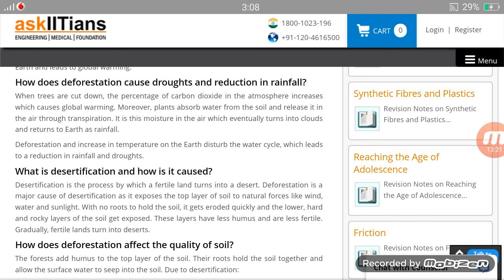Deforestation and increase in temperature on the earth disturb the water cycle, which leads to a reduction in rainfall and droughts, because when the water cycle is disturbed, then the pattern of rainfall and droughts is also disturbed.